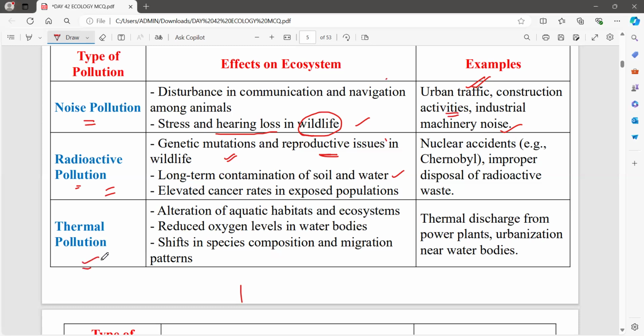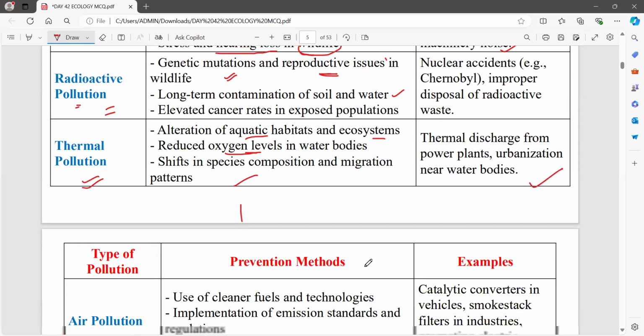Now, thermal pollution: alteration of aquatic habitats and ecosystem. Here, there will be reduced oxygen levels in the water body, and shifts in species composition and migration patterns. How is it going to happen? Once again, there will be the power plant.